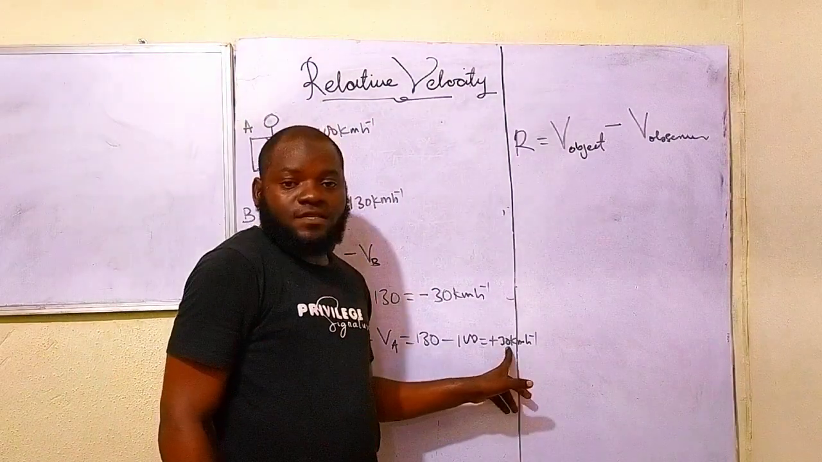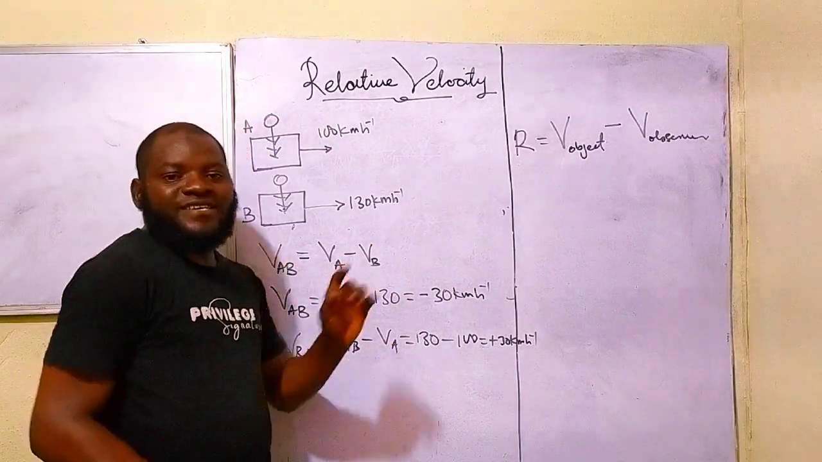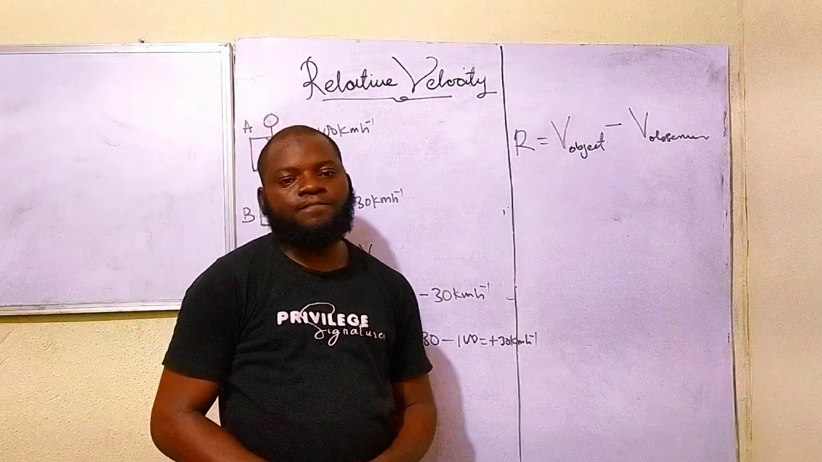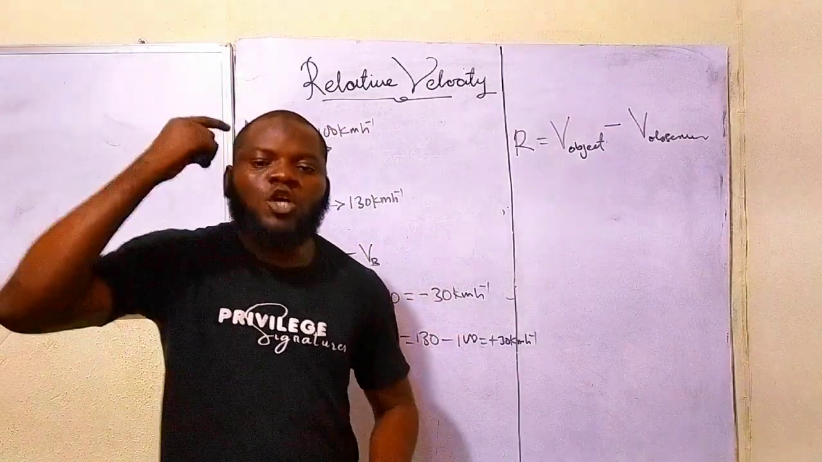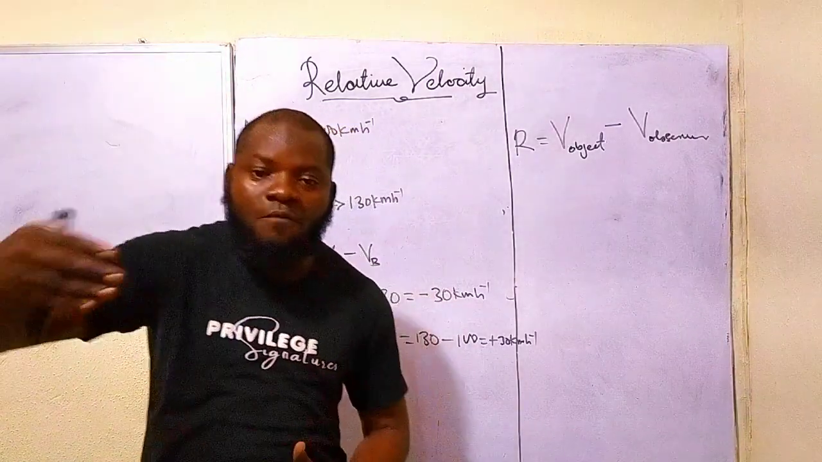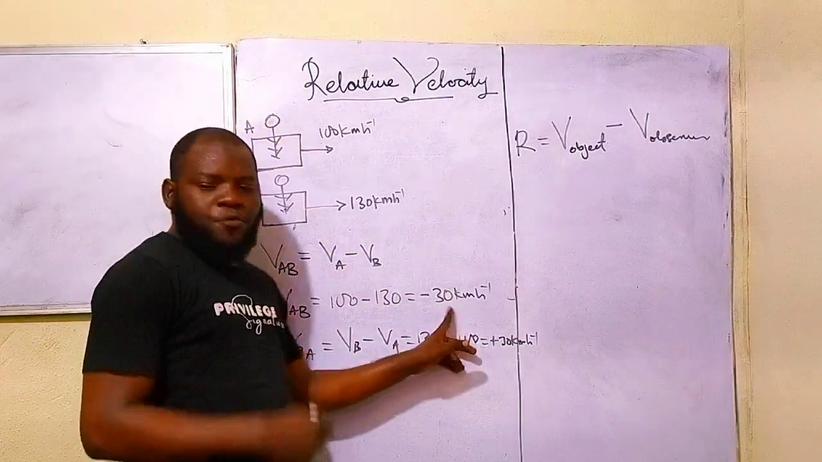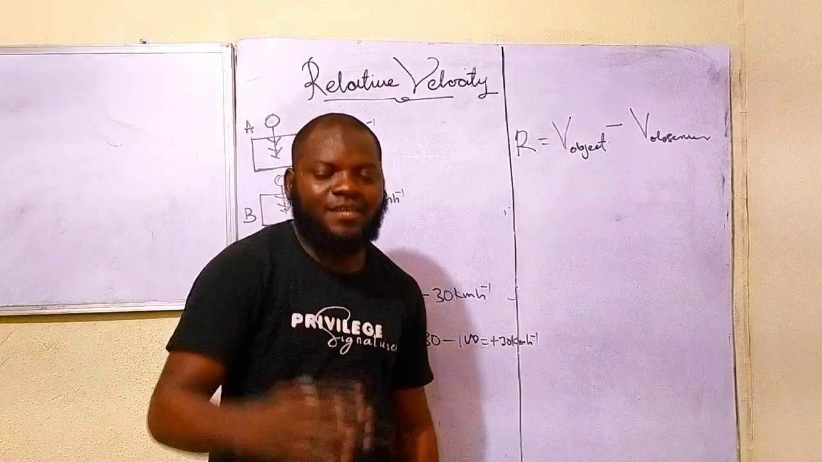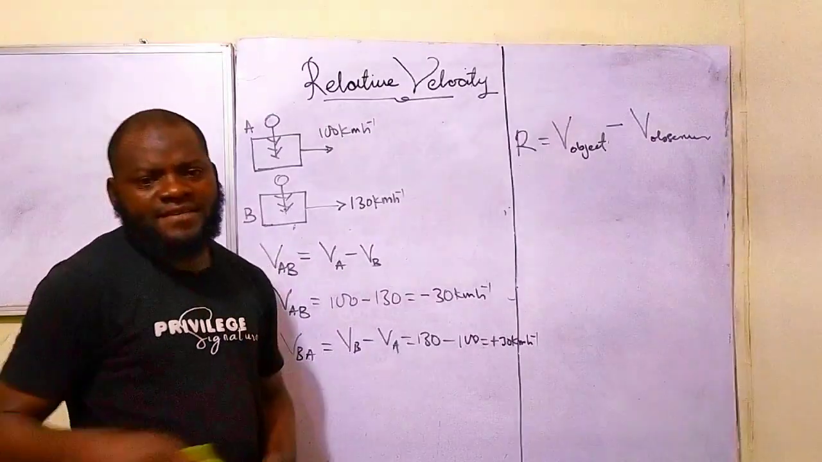So what's the meaning of this? What it simply means is that your speed is greater than my own speed by 30 kilometers. That simply means that for every 1 hour, your speed will always be ahead of my own by 30 kilometers. Just like my own will always be beyond your own speed by 30 kilometers. I believe it's clear now. Alright, let's see another example.